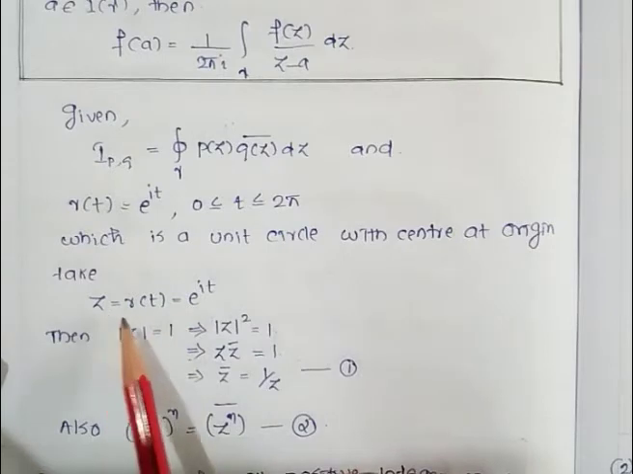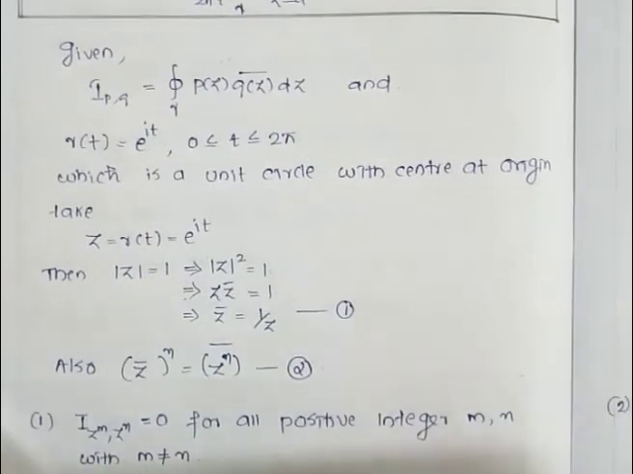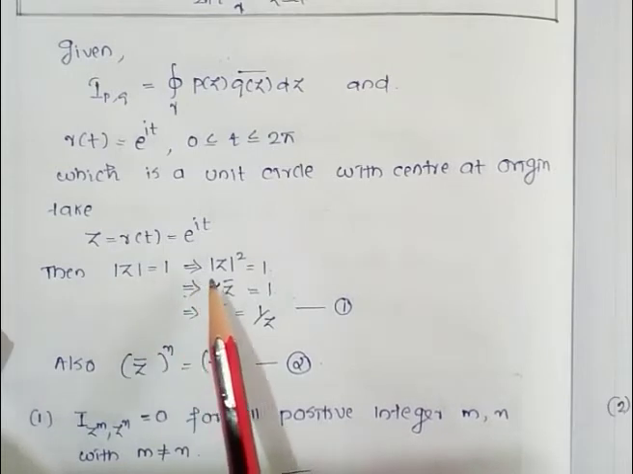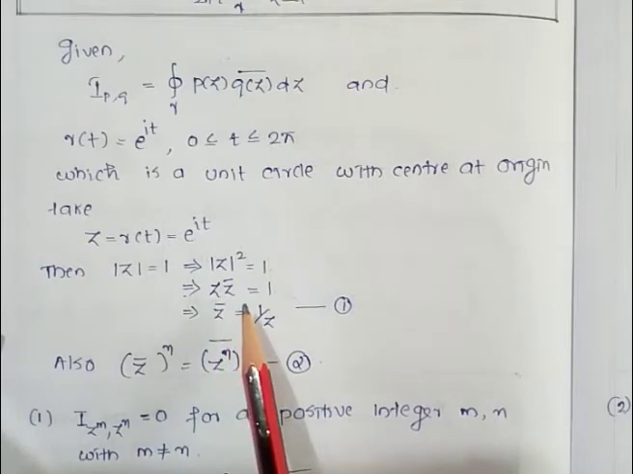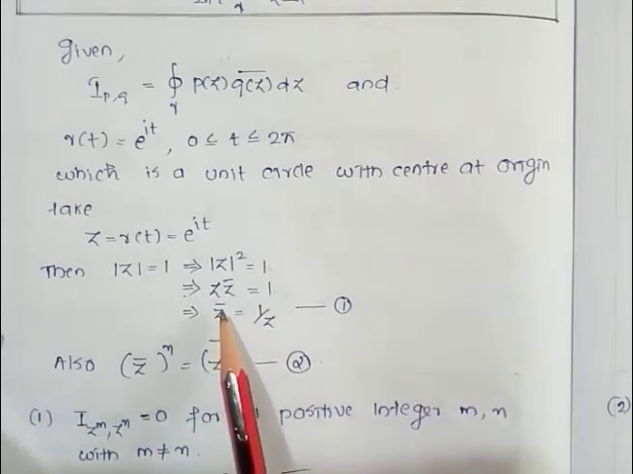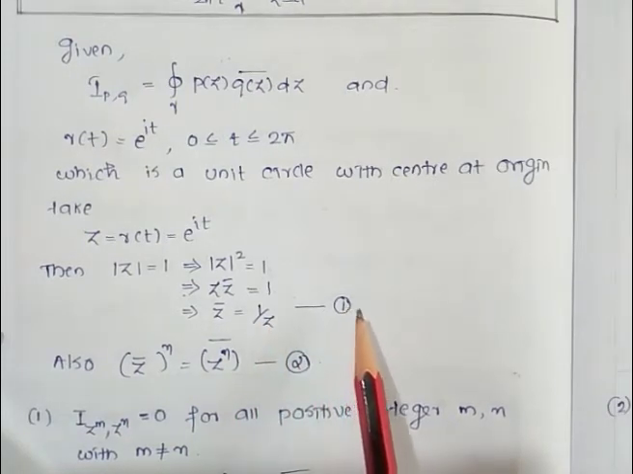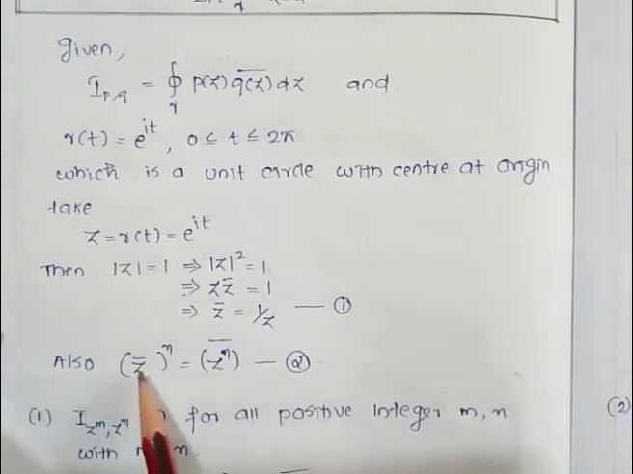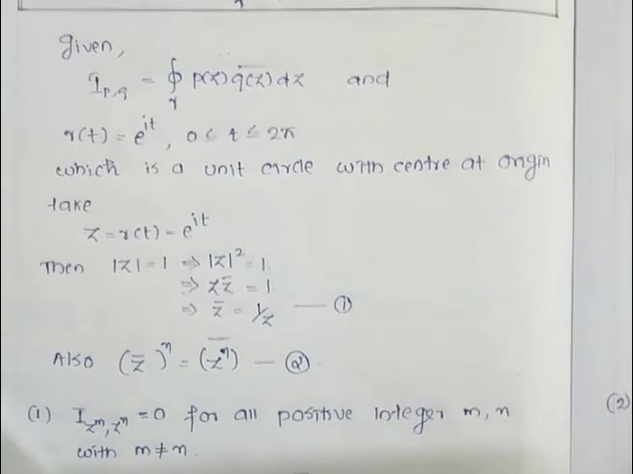Now we take z equal to gamma(t), which is equal to e^(it), and we know that mod z is equal to 1 because it is a unit circle. Therefore mod z is equal to 1, which implies that mod z squared is equal to 1, and mod z squared can be replaced by z times z bar, which is equal to 1. So from this we get z bar is equal to 1 by z. Put it as equation number 1; we use it for further calculations. And also we know that (z bar) to the power n is equal to (z^n) bar. Put it as equation number 2, and we use it for further calculation.